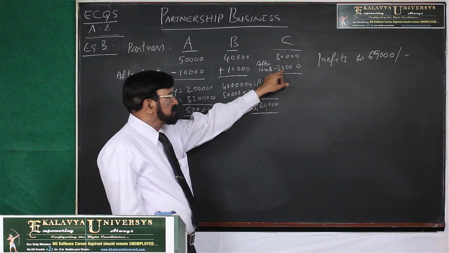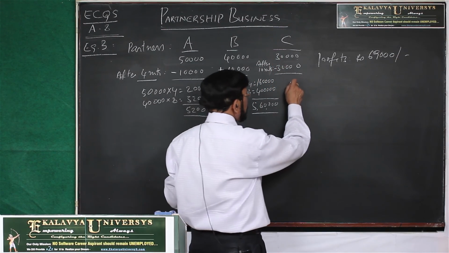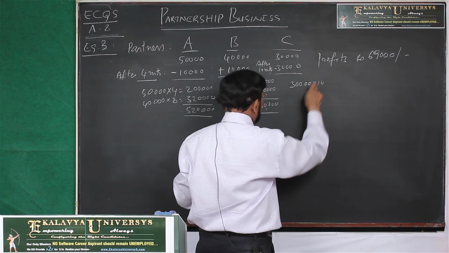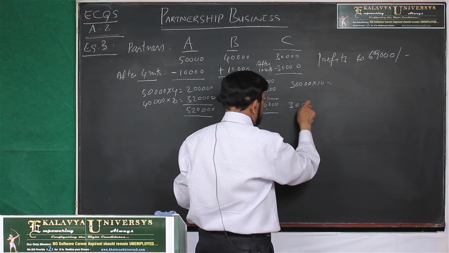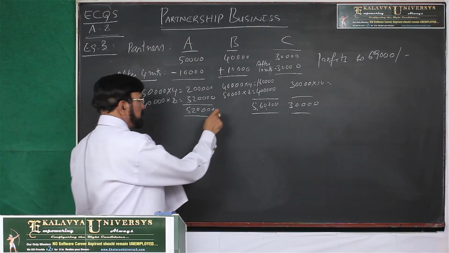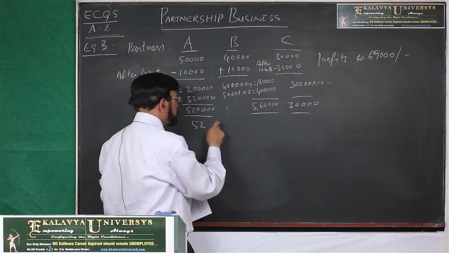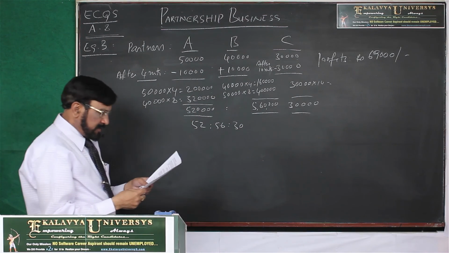It was retained in the business. Thereafter, he left the business. He retired from the business. Then 30,000 into 10 comes 3 lakhs. Now, this is the ratio. Now, 52 is to 56 is to 30 is the ratio.